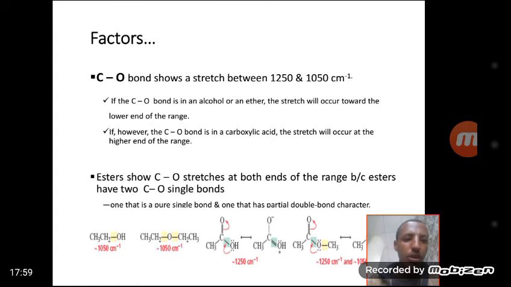The lone pair of electrons on oxygen shifts to the carbon, making the oxygen partially positive and the carbon partially negative. As a result, the stiffness of the bond is slightly greater than that of a single bond. This results in the vibrational frequency of the bond in carboxylic acid shifting to the higher end, near 1215 per centimeter.